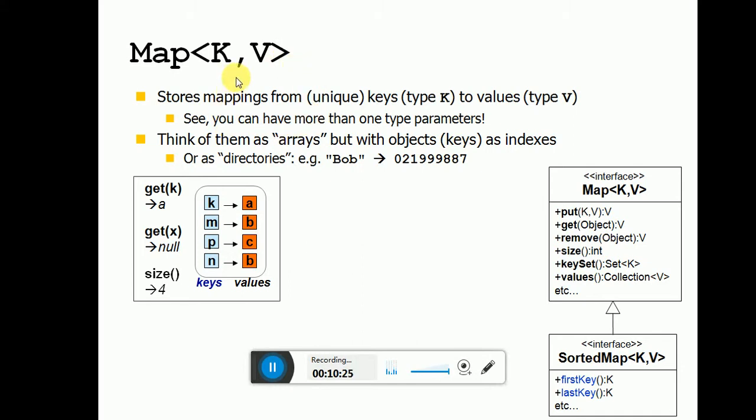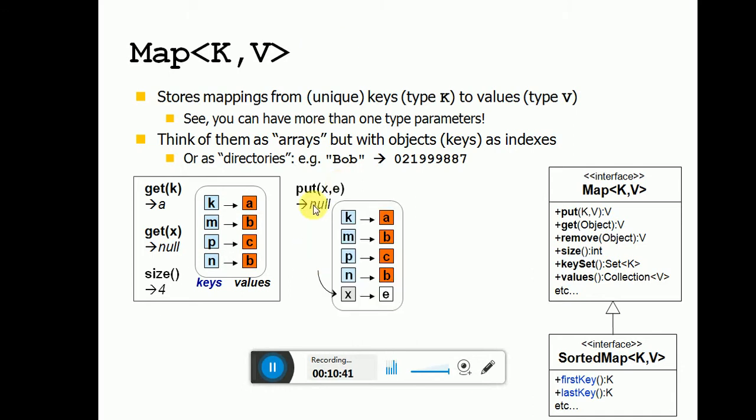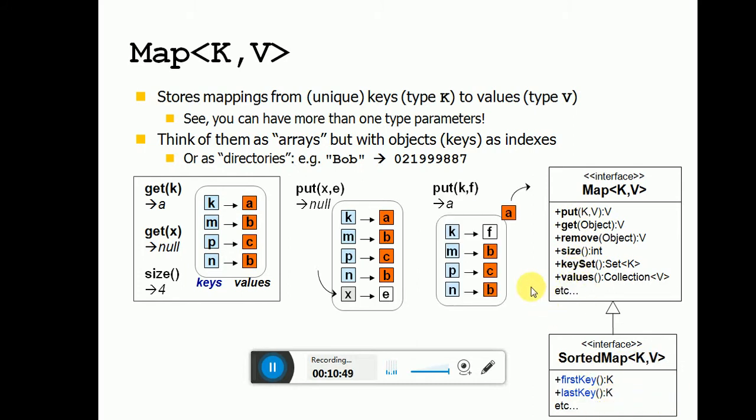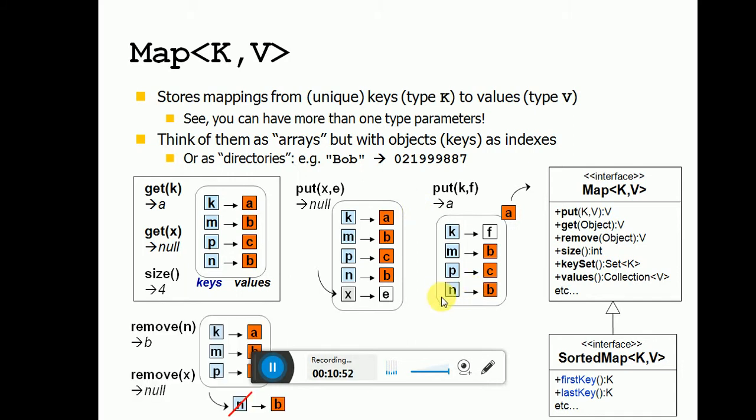Map is K and V. It is a mapping from a unique key type K to a value type V. It can have more than one type parameter, but the object key is an index or directly a string. So some key-values are added using put. This is the Map interface: put, get, remove, size, keySet, values, and in SortedMap, firstKey and lastKey. You put the values and remove the elements.